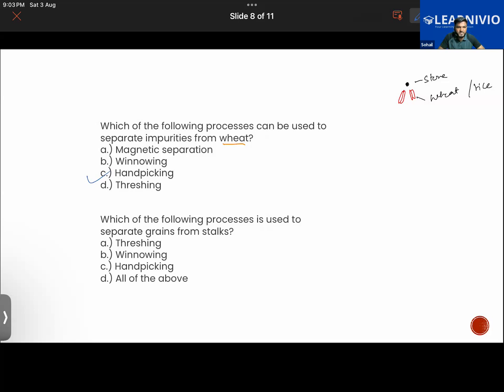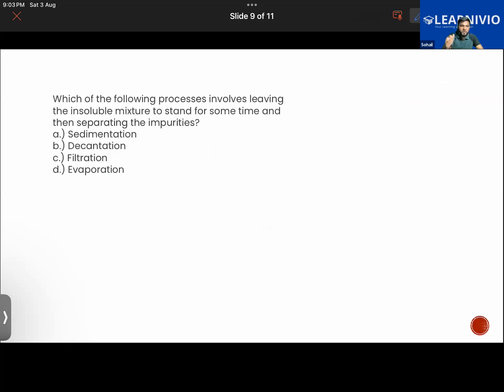Okay, sir. Next. Which of the following processes is used to separate grains from stalk? This is threshing. Very good. So we would be basically beating the stalk on a hard surface. Yes, sir. Next. Which of the following processes involves leaving the insoluble mixture to stand for some time and then separating the impurities?